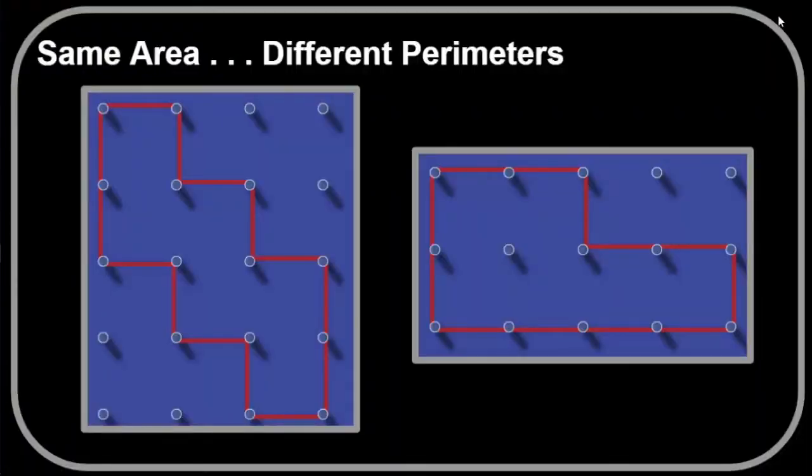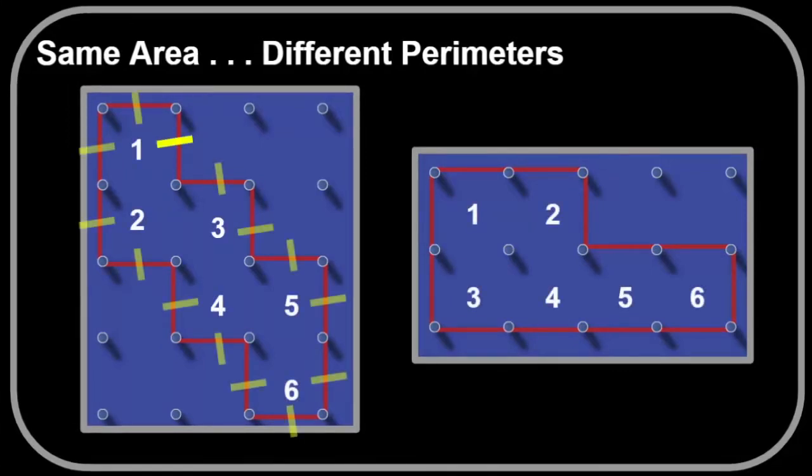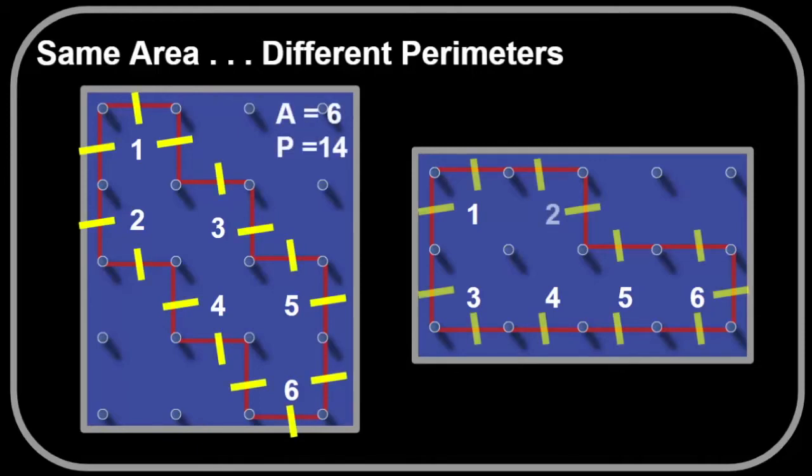Students also explored how even if shapes have the same area, their perimeters can be different. Both shapes have an area of 6 units, but the first shape has a perimeter of 14, and the second shape has a perimeter of 12. An engaging way to explore this concept is by showing these images. Ask, which shape do you think has a greater area? Allow students to discuss and debate.